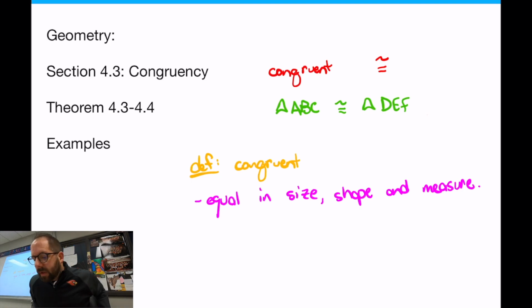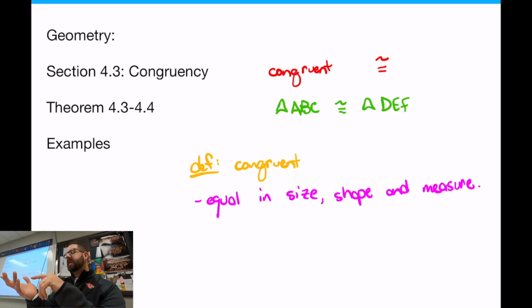All right, so first of all, let's talk about what we're doing here today. We're talking about congruence. In objects, it doesn't have to even be triangles, it just has to be congruency. If you notice the title of the section, it doesn't even say triangles in it. So any objects, any type of polygon, so we talked about triangles, quads, pentagons, hexagons, any of those shapes, the polygons in general, they can be congruent to another picture. So don't feel like it always has to be a triangle in any of these cases. It can be any object, and they could be congruent to each other, equal in size, shape, and measure. One of the big things we're going to talk about today is what that means, and how do we use congruency to actually solve a problem, to actually figure it out. So that's what we're going to be looking at.